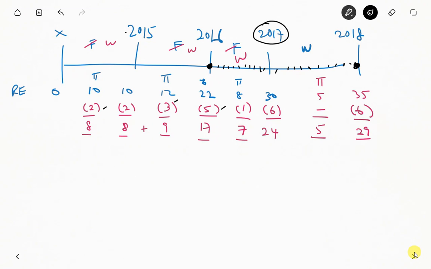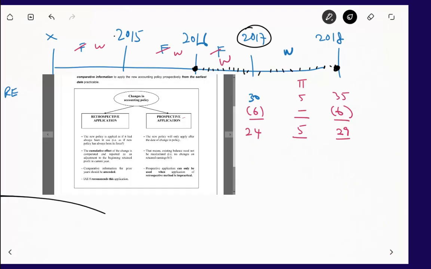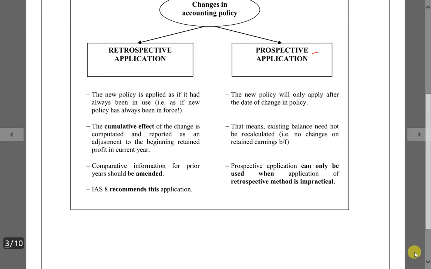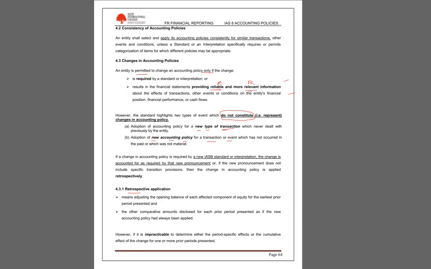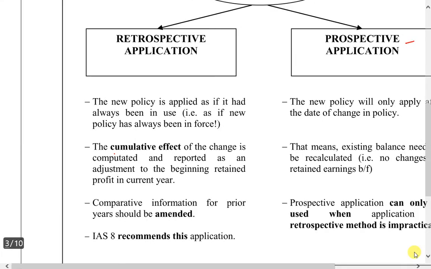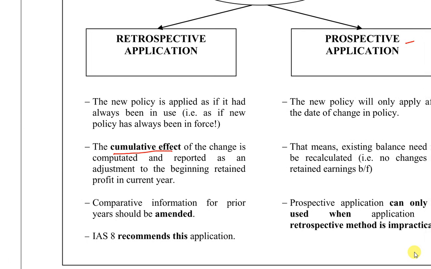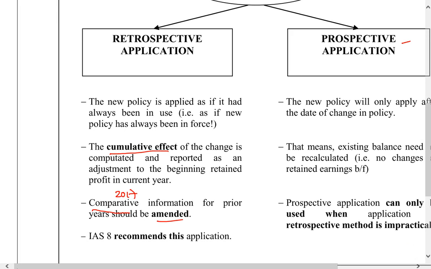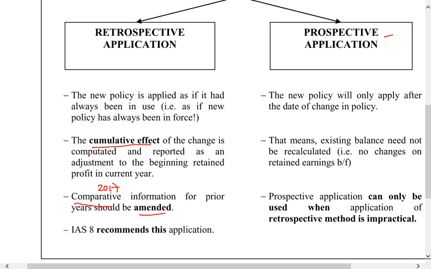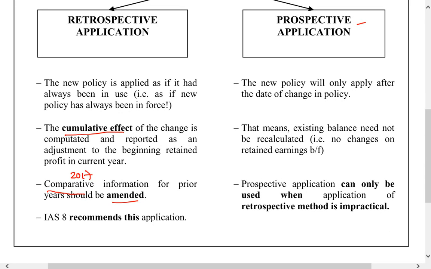Okay? Done. So, last one: retrospectively, we look at the cumulative effect over the last few years, add up, and adjust in last year's opening. Adjust the comparative figure, meaning 2017, amend the opening, and IAS 8 recommends this. What if you have no information regarding last year anymore? We have to use prospective. Because it's not practical to use retrospective, we use prospective.